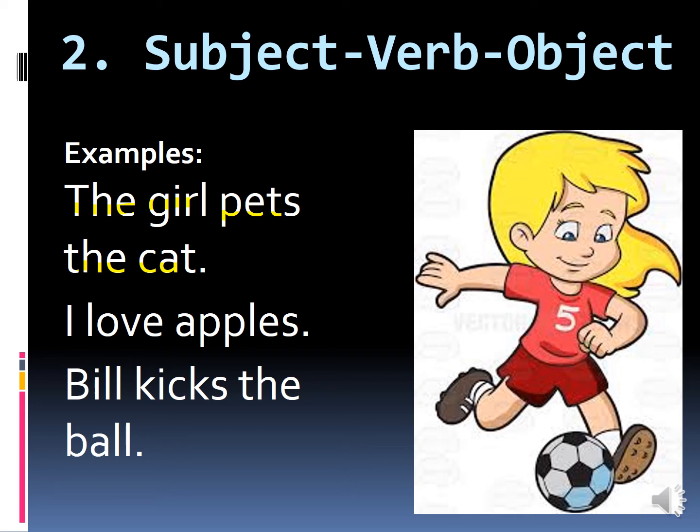Now the second one is I love apples. I is a subject here, love is verb and apples is an object. Bill kicks the ball. Bill is subject here because he is doing the action of kicking. Now kicks is action, verb, and the ball is object.